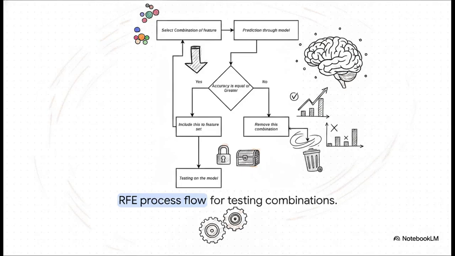If you follow the arrows in this iterative loop, you'll see how it works. The model selects a combination of features and runs a test to check the accuracy. If the performance drops, those features get kicked to the curb. If accuracy holds steady or improves, that combination stays and the loop repeats. It systematically trims the fat until only the absolute most critical, synergistic features remain.